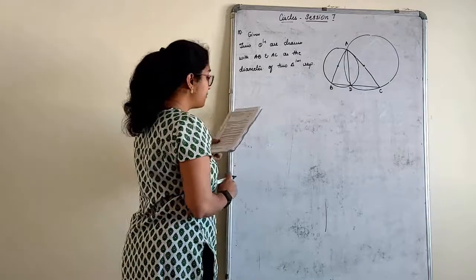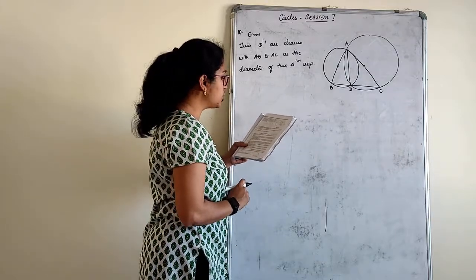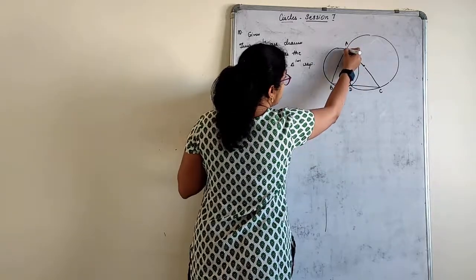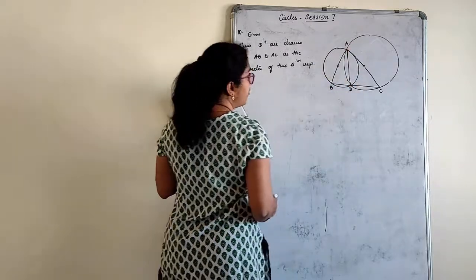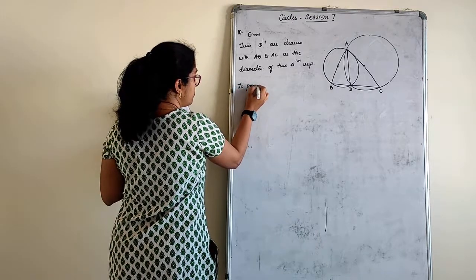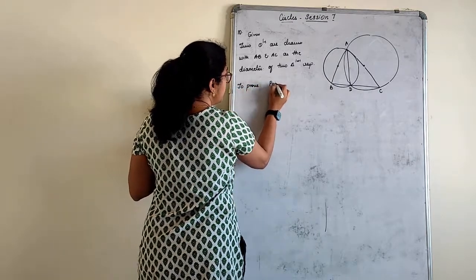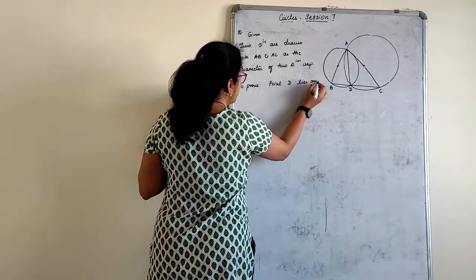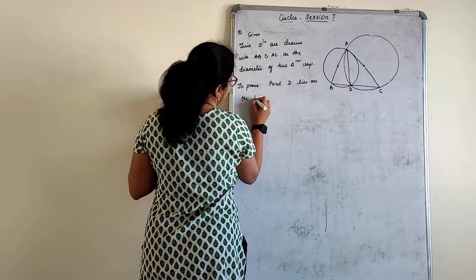Okay, what do we have to prove? Prove that the point of intersection of these circles lies on the third side. Now, the circles are meeting at one point A and another point D. To prove: point D lies on the third side